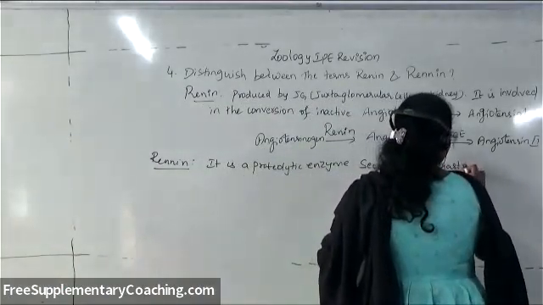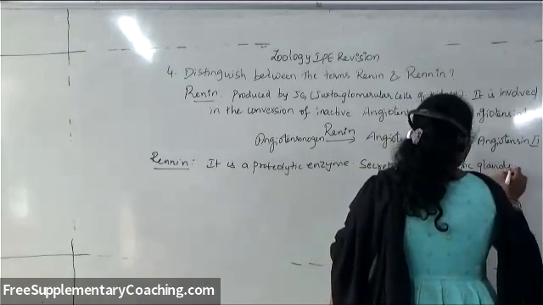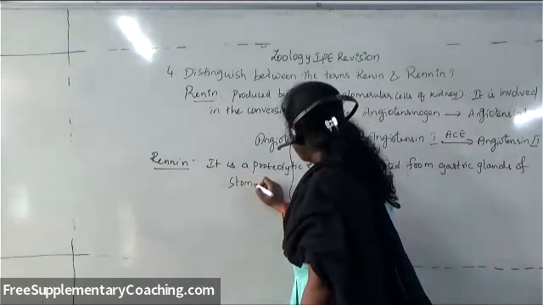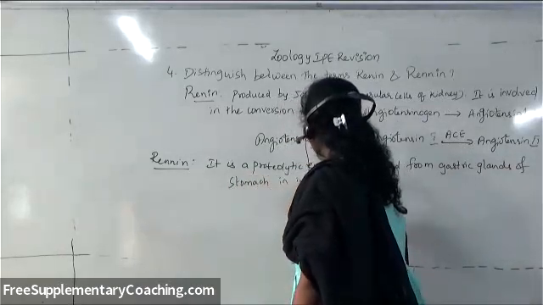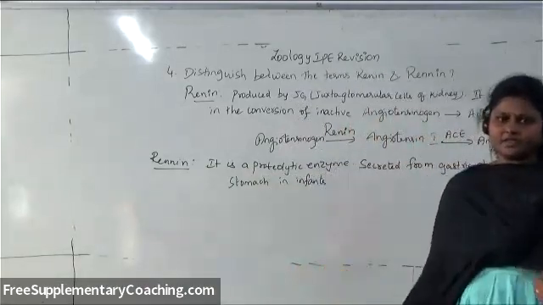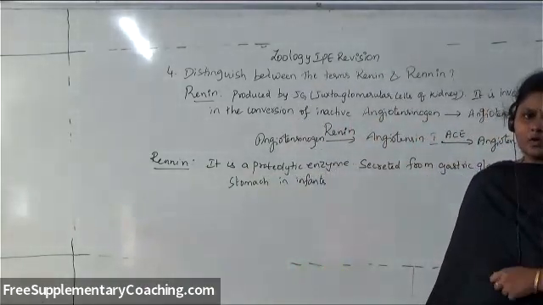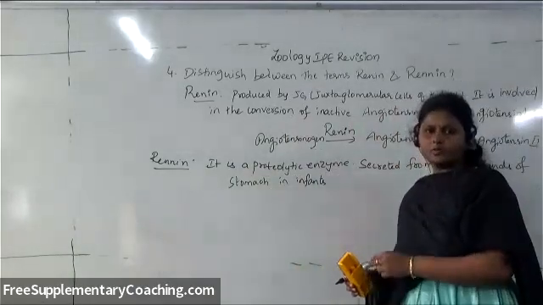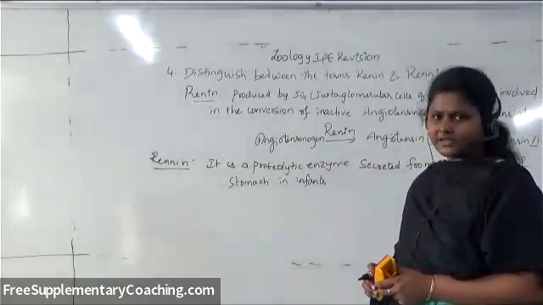Rennin is mainly secreted from the gastric glands of the stomach in infants only. As the infants grow, slowly the secretion of this rennin slows down and finally it stops.